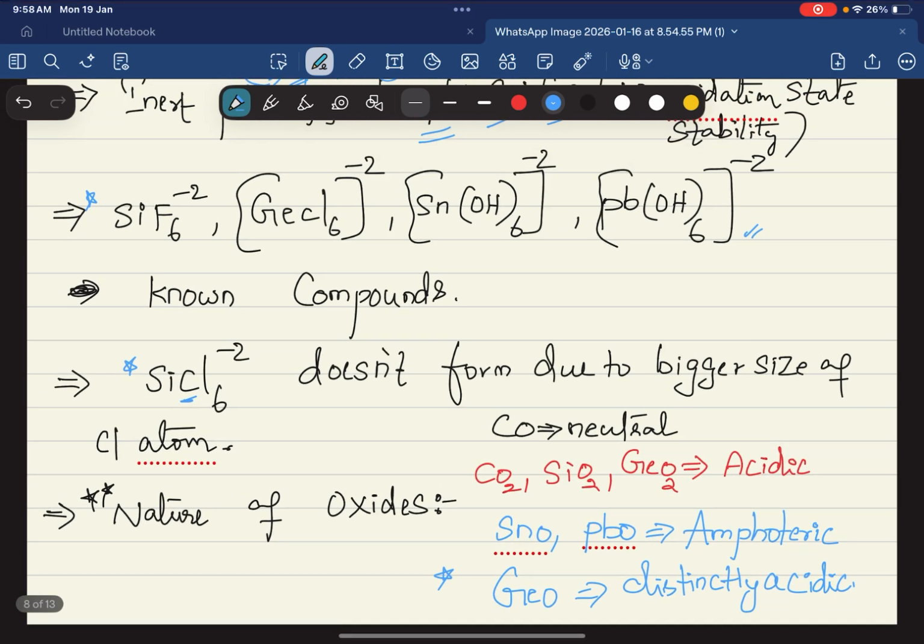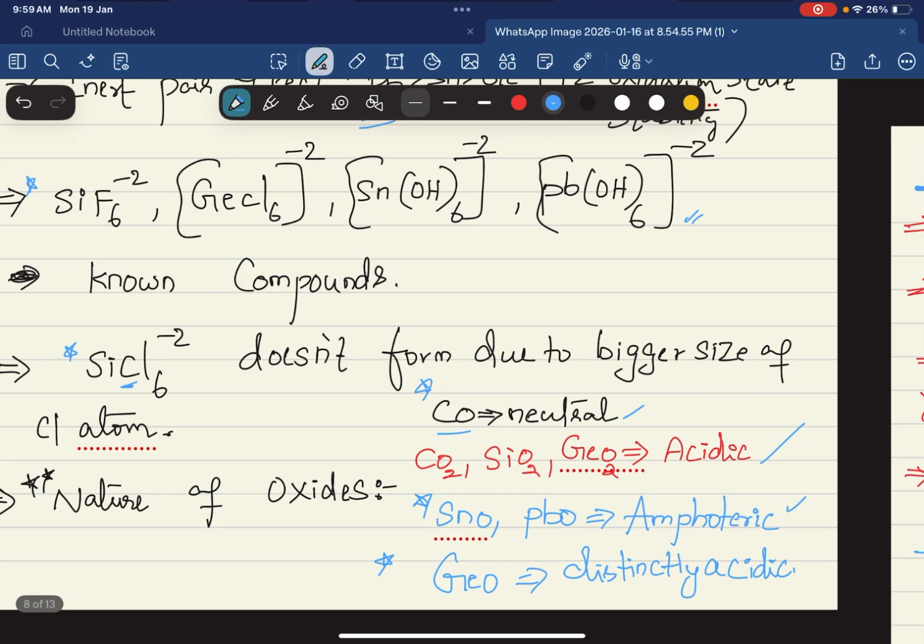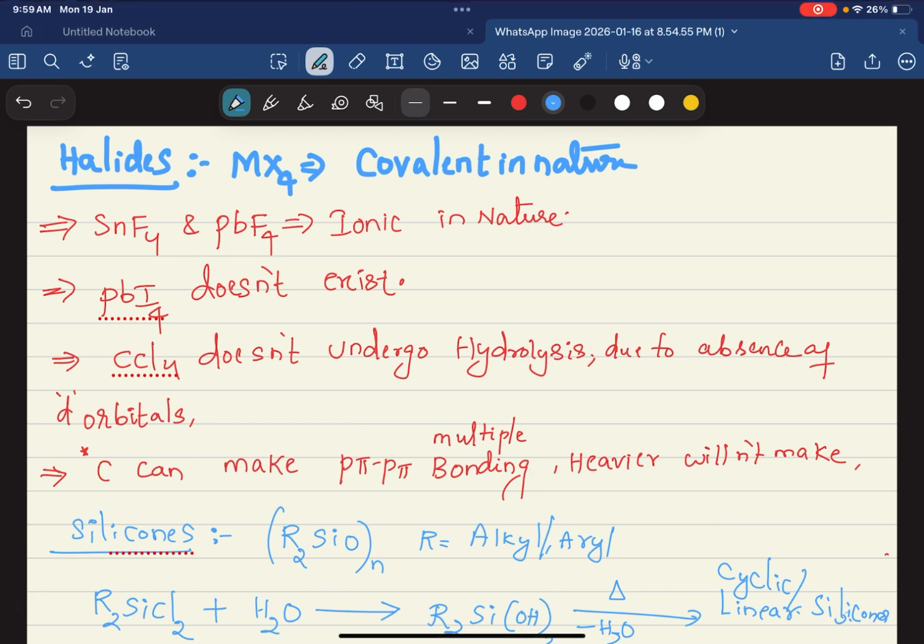Nature of oxides. CO is a neutral oxide; CO2, SiO2, GeO2 are acidic oxides; SnO2 and PbO2 are amphoteric; GeO2 is distinctly acidic. Very important: tin and lead oxides are the only amphoteric ones, the remaining are all acidic, and CO is neutral. Here there will be no basic oxide. That is an important point. And coming to some important points from halides.